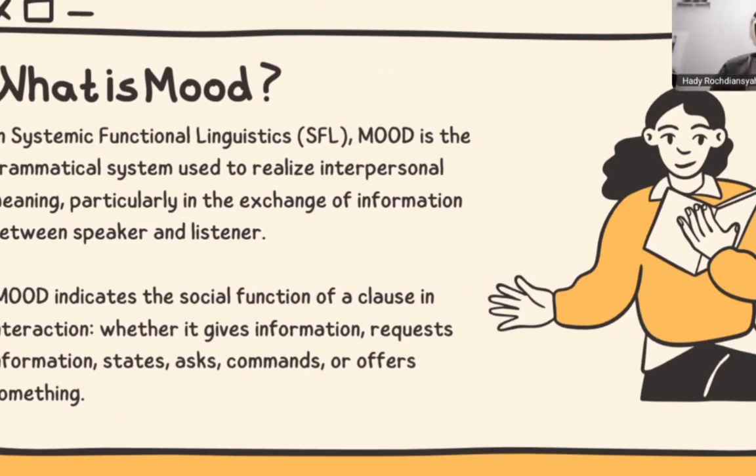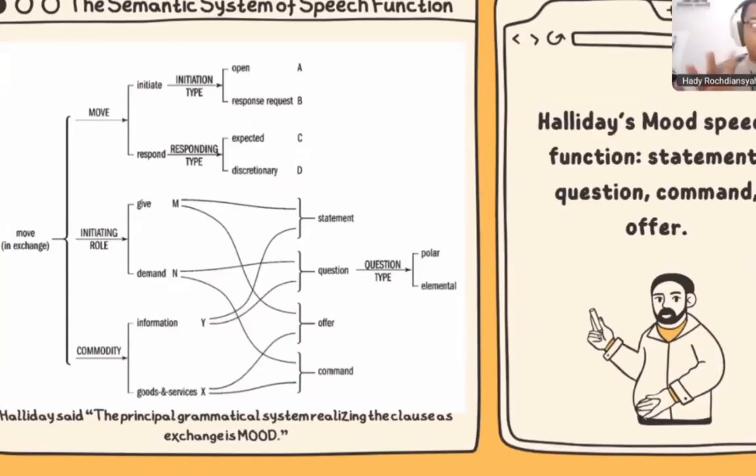Next, there is a table, not a diagram, showing how to read the semantic system of speech functions, as shown in Halliday's book. Halliday's mood speech function is divided into four functions.